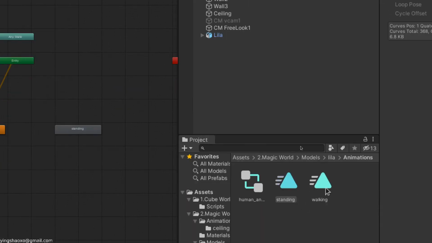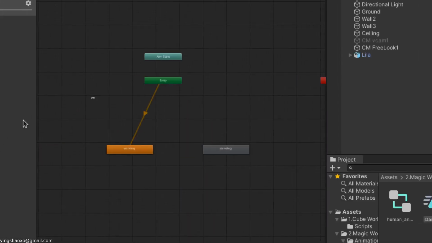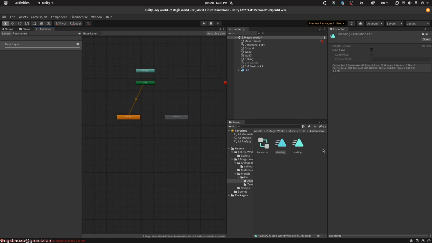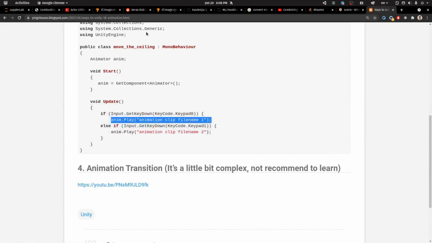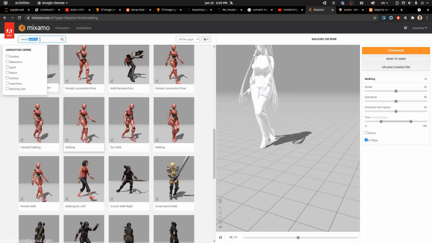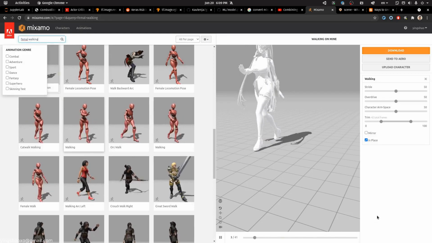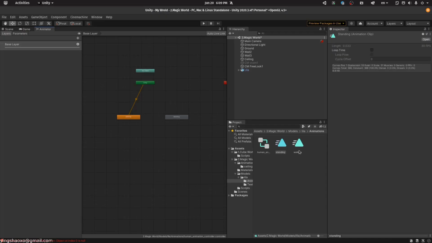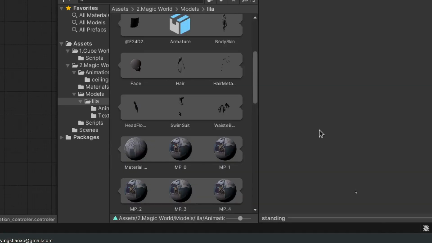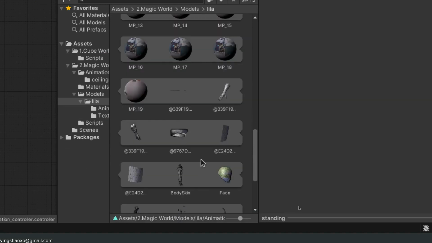You may ask me where I got that standing animation. Okay, I'll tell you where I got those animations. Basically you just have to go to here and search for standing movements. After that, you download an FBX file. Then you open your FBX file, and in there you would find an animation.